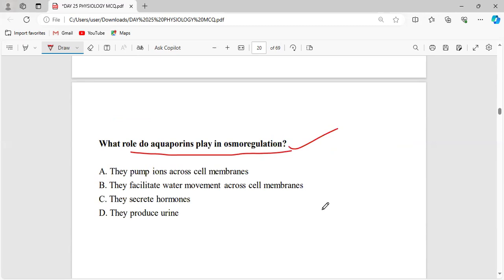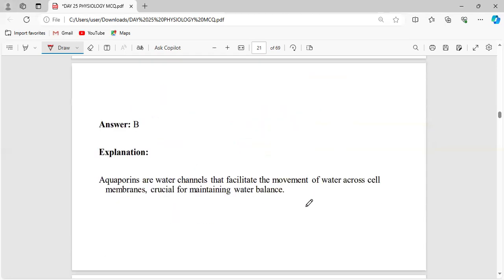They pump ions across the cell membrane, they facilitate the water movement across the cell membrane, they secrete hormones, they produce urine. See, pumping ions across the cell membrane is related to ion pumps, secreting hormones is related to glands, and producing urine is related to the kidney, and the aquaporins facilitate the movement of water across the cell membrane.